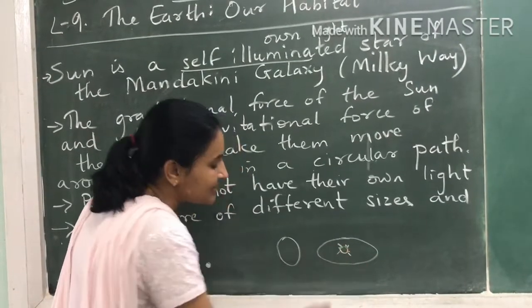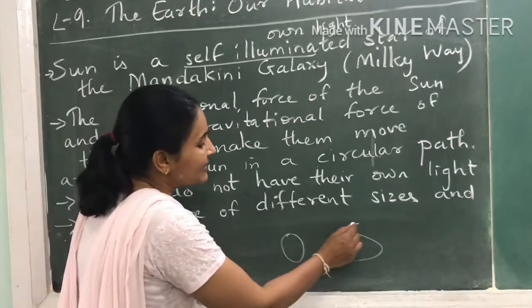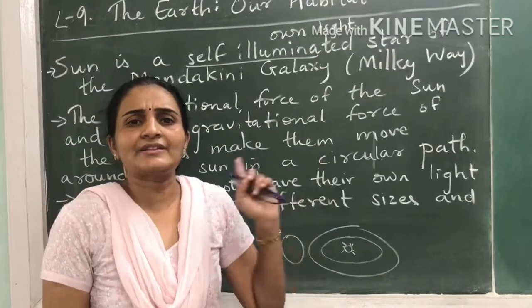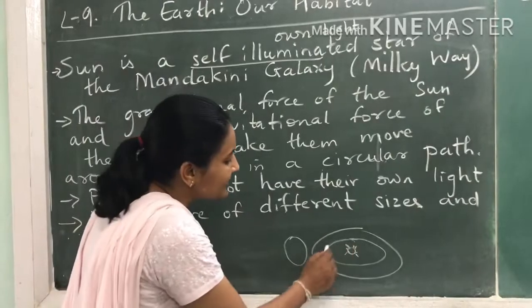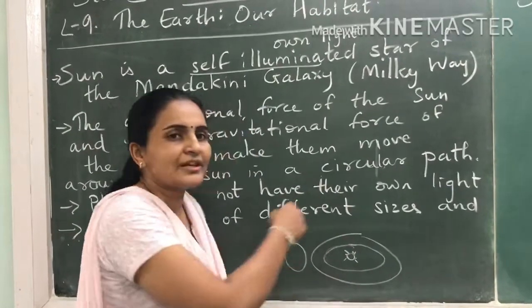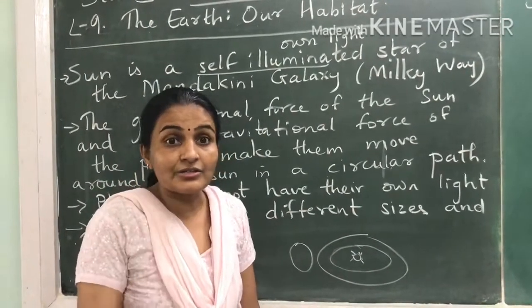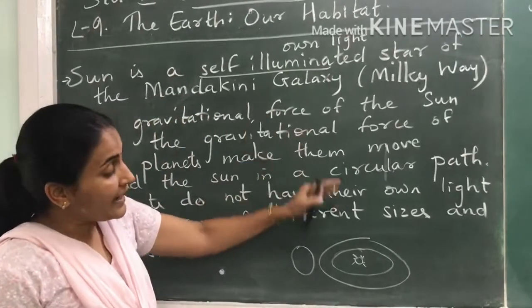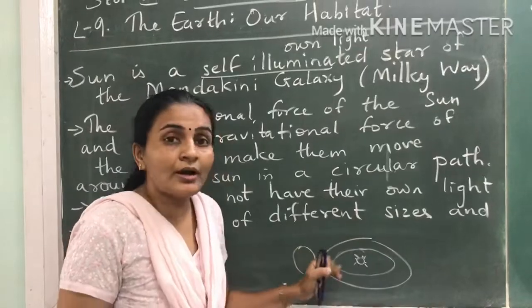So if the sun is at the center, the planets have their own path. All the planets have their own paths. On that same path they keep moving around the sun. That is called revolution. Okay, so the planets keep moving around the sun.